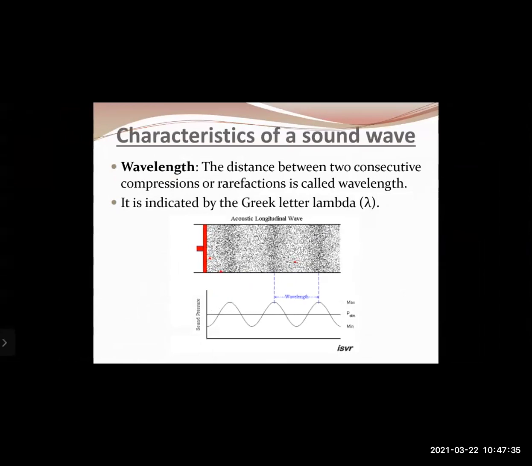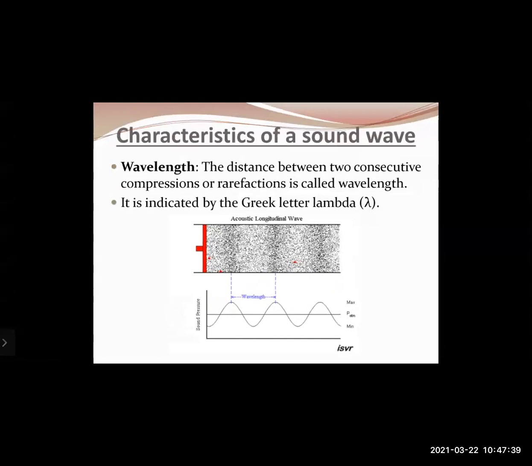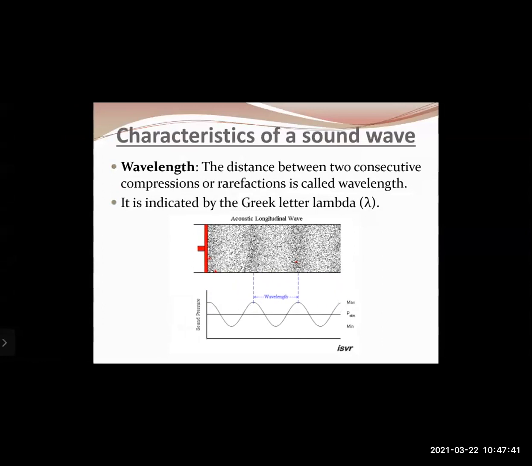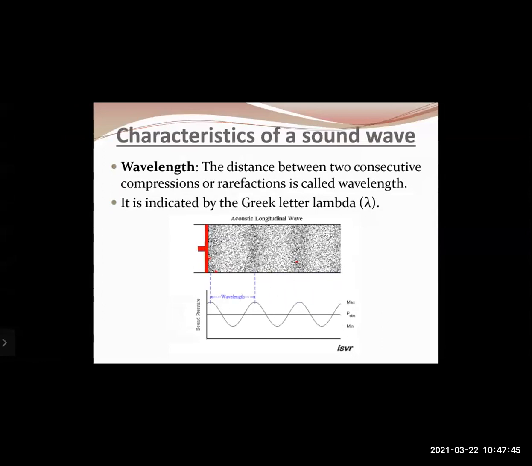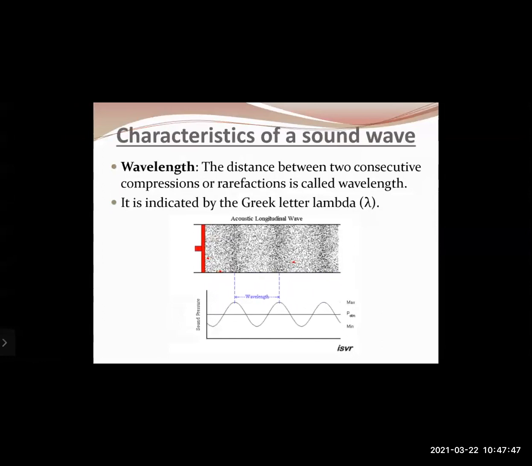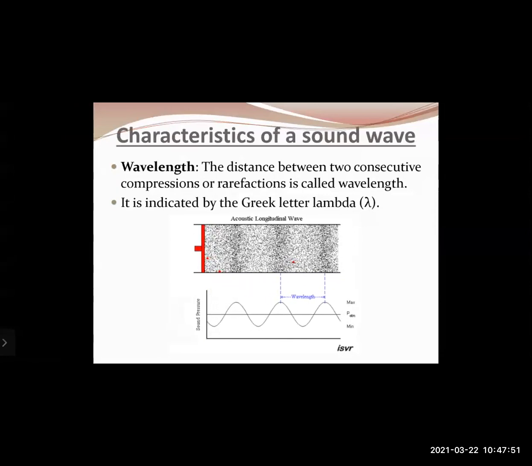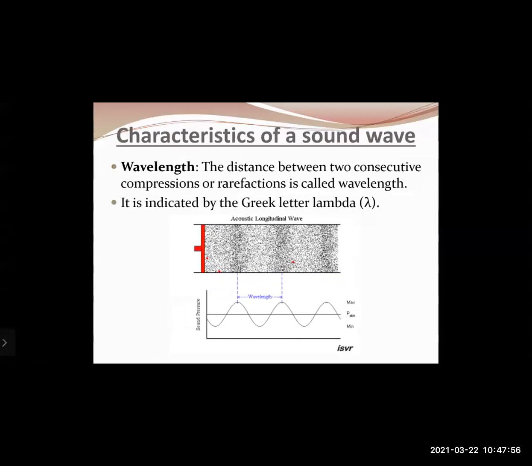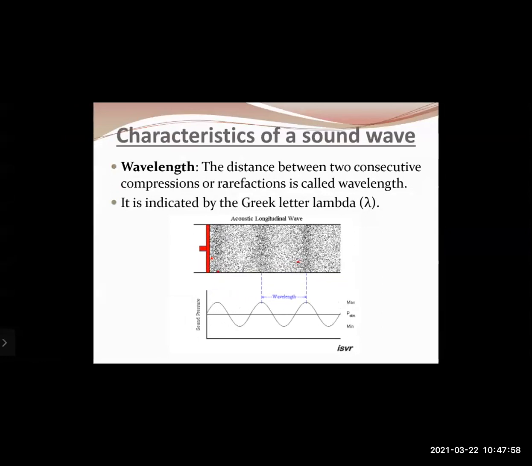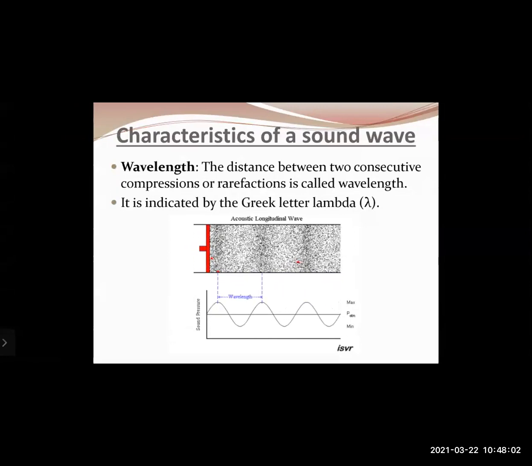Okay, now let us study certain characteristics of sound waves. The first one is the wavelength. The distance between two consecutive compressions or rarefactions is called a wavelength, and it is indicated by the Greek letter lambda. Wavelength can also be taken as the distance between any two similar points on a wave. Those 2 points can either be compressions or rarefactions.